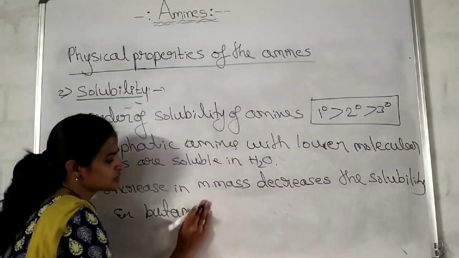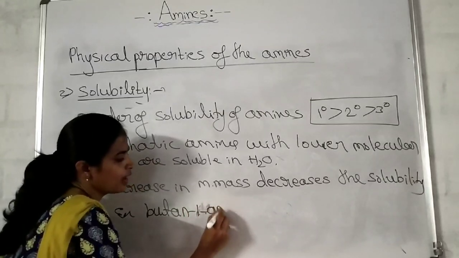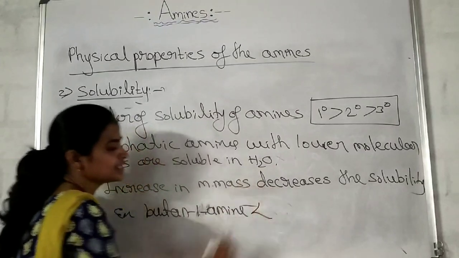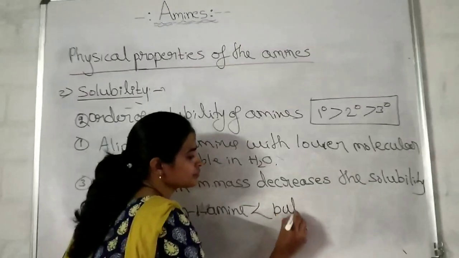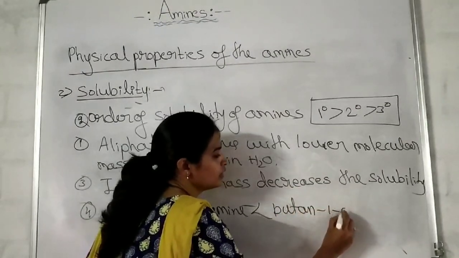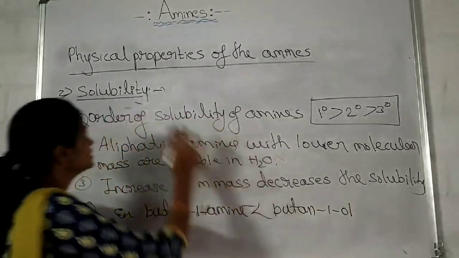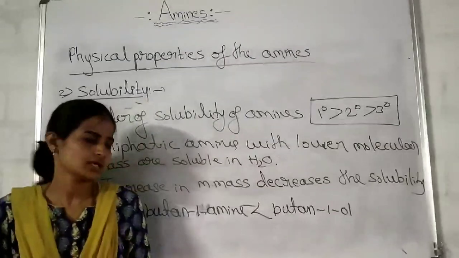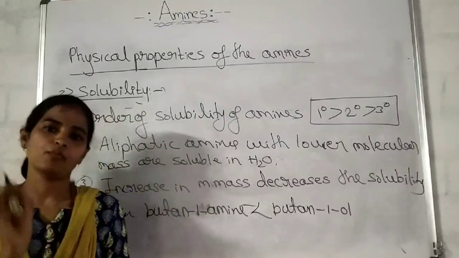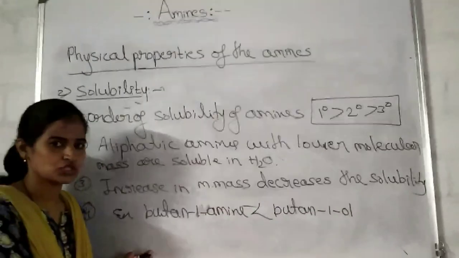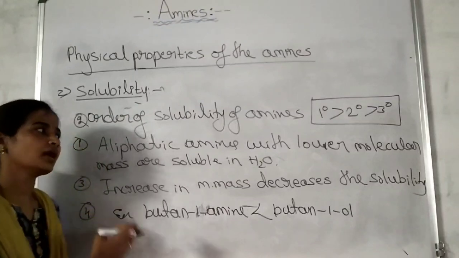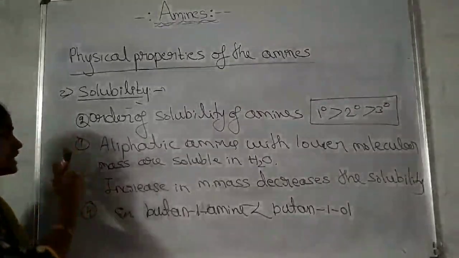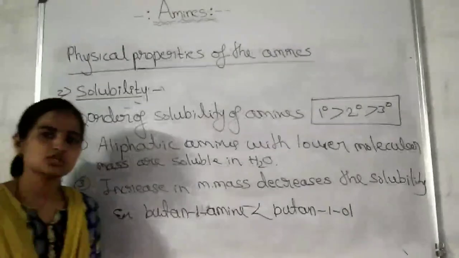For example, butan-1-amine is less soluble than butan-1-ol. Okay. These boiling point, solubility and basicity orders as well as such points are very important. Application based questions will be asked on such points, and also these are important for your competitive exams. This completes the second physical property, that is solubility.